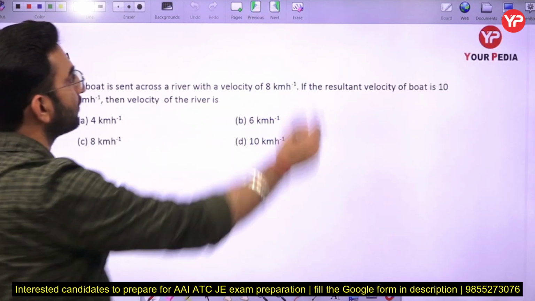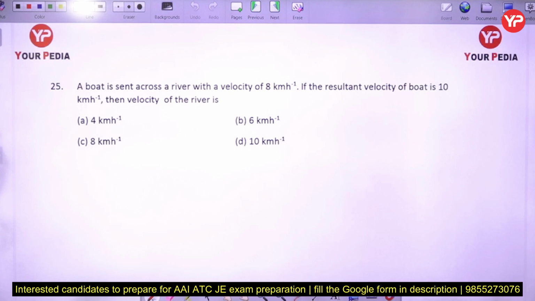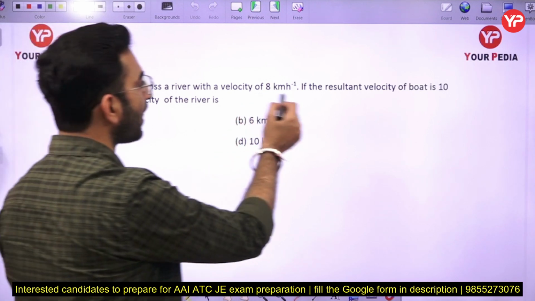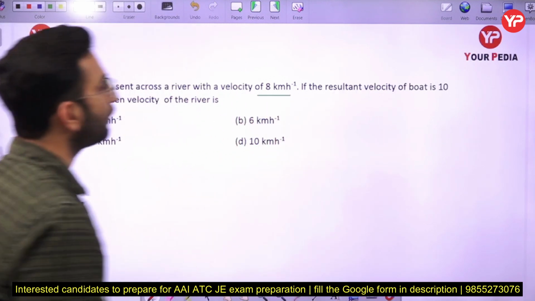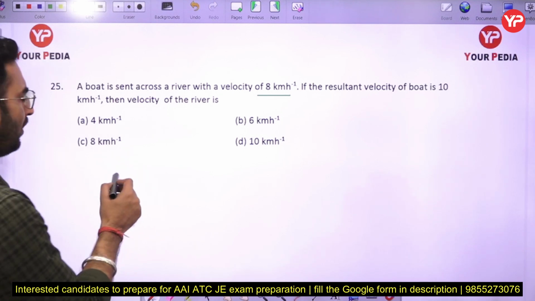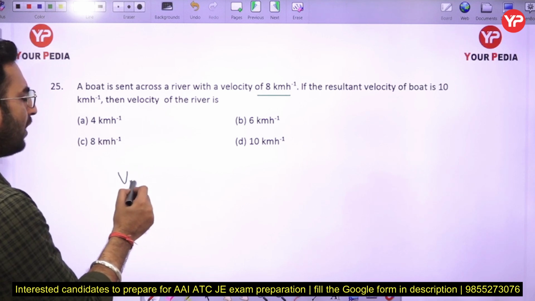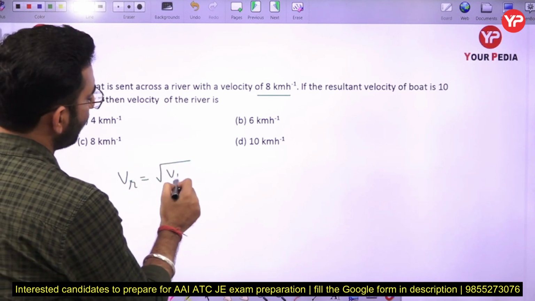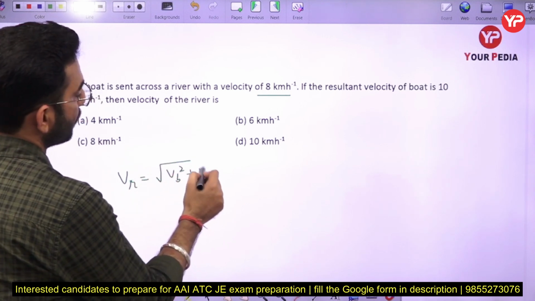Next part: a boat is sent across a river with a velocity of 8 km per hour. If the resultant velocity of the boat is 10 km per hour, then the velocity of the river will be? Just find the resultant. The resultant is equal to the square root of velocity of boat square plus velocity of river square.